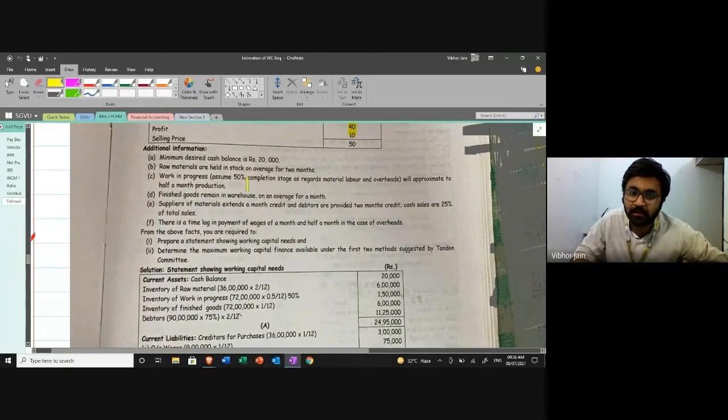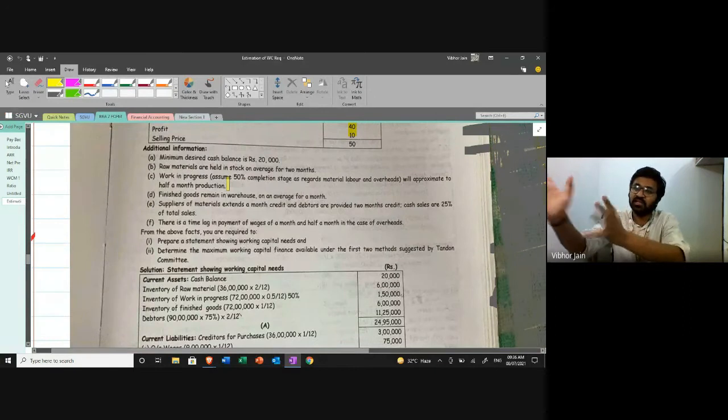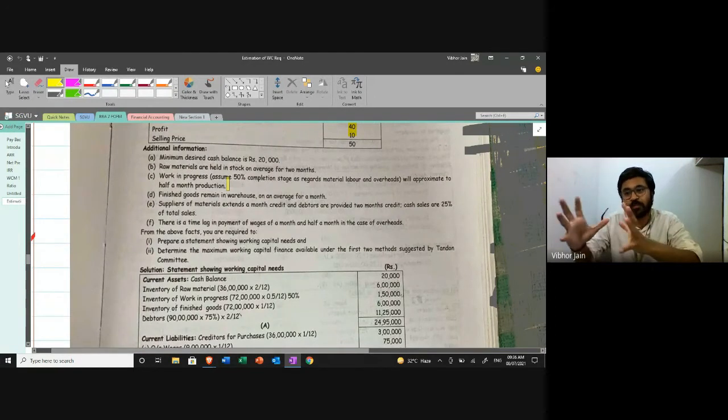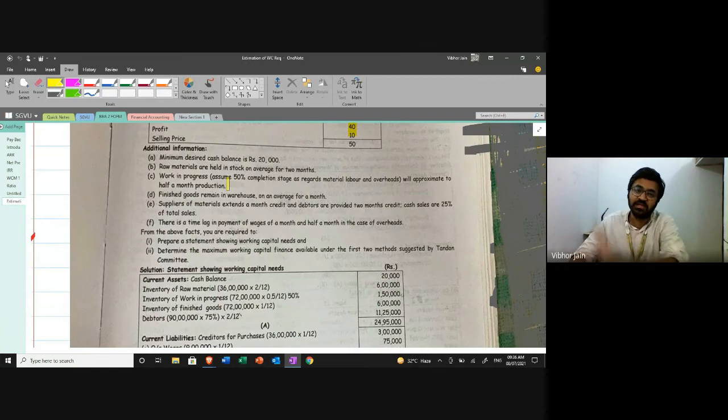Assume 50% completion stage in regards to material, labor and overhead will approximate to half a month's production. That means 50% of labor, material and overhead is complete and 50% is remaining.